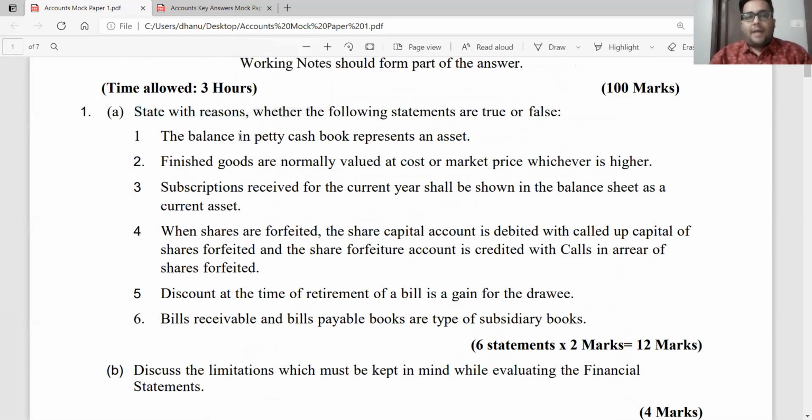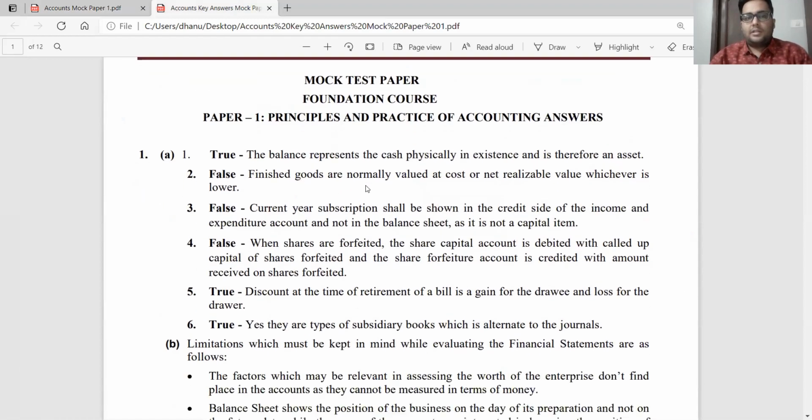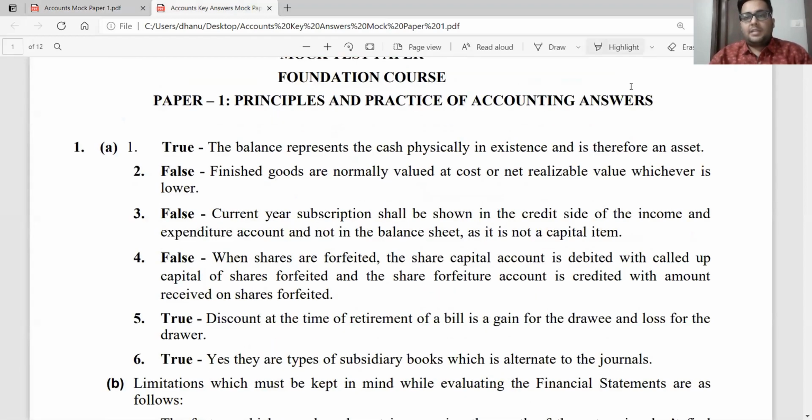First one, the balance in petty cash book represents an asset. True or false? True. So coming to the answers, the balance represents the cash which is physically existing and therefore it is an asset. So the first statement is true. Directly self-explanatory, cash balance physically existing with us, therefore an asset.